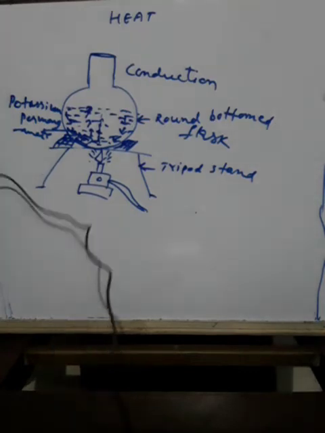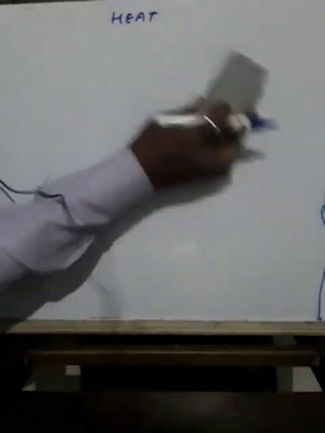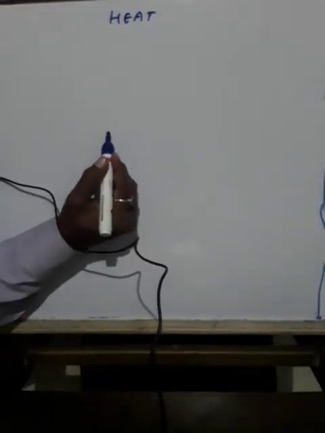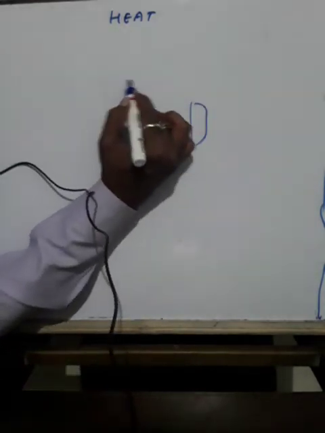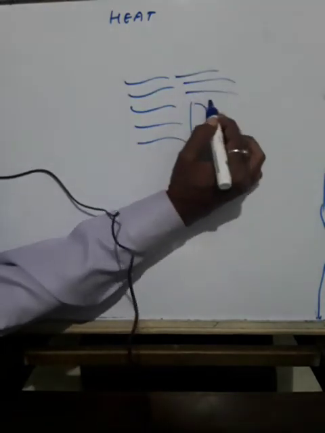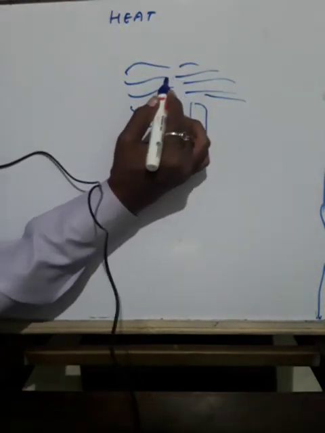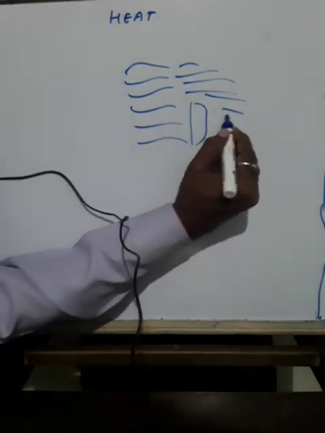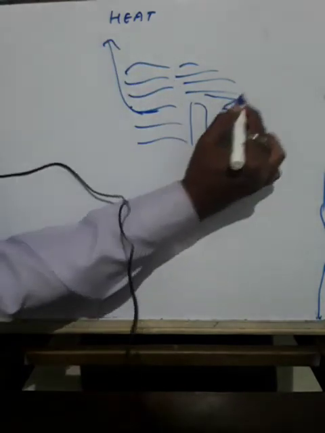Okay. See, suppose I give an example of air. The air near the heat source gets hot and rises. Suppose there is a heat source here. The air present near the heat source will get heated, and the air from the sides comes to take its place. Suppose the air here gets heated. After getting heat, it will move to this side.